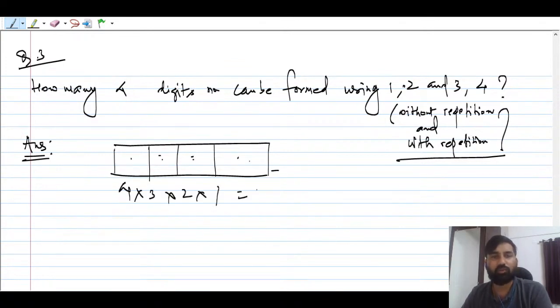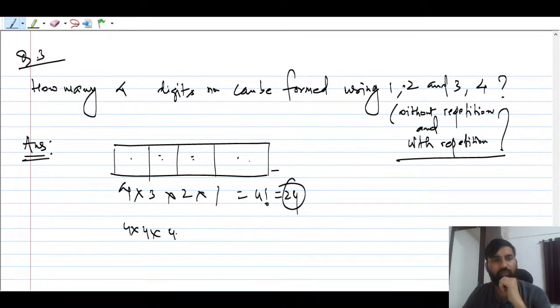That is nothing but 4 factorial, which is 24. 24 ways are there. But suppose repetition is allowed, then the answer will be 4 into 4 into 4 into 4, which is 4 to the power 4.